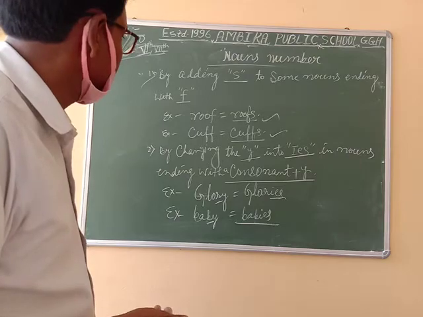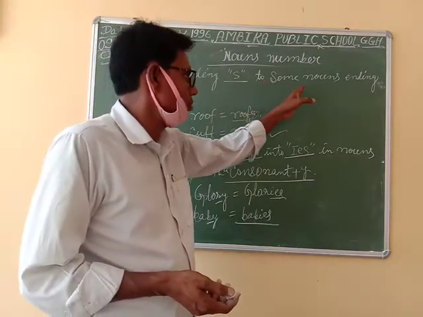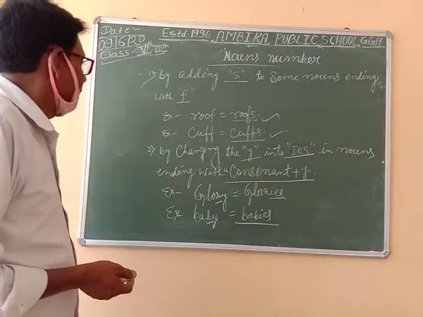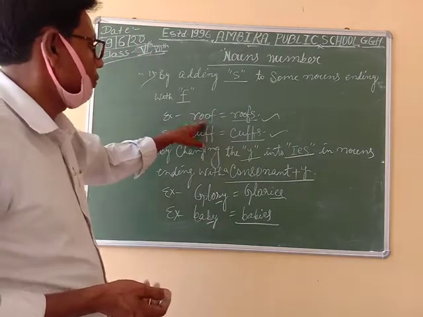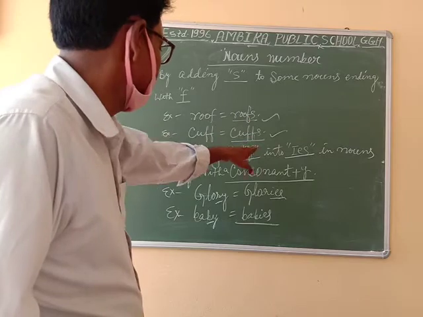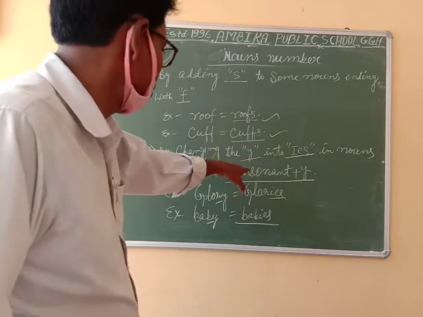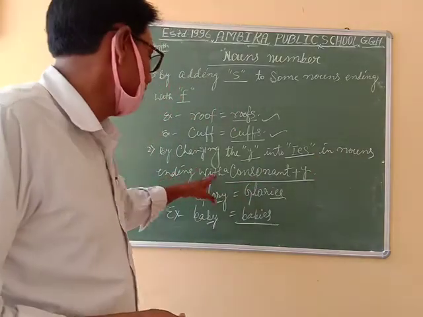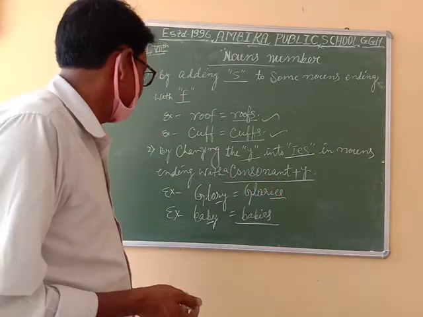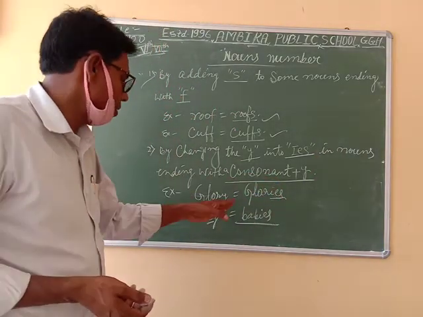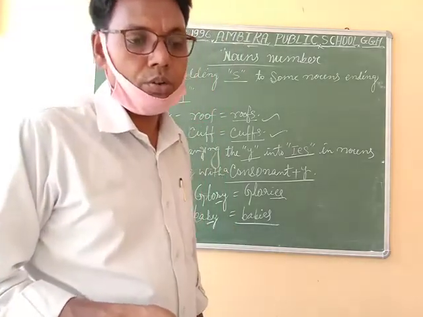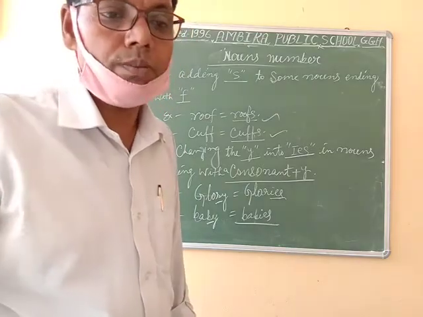So the facts so far: by adding s to some nouns ending with f, roof, roofs, cuff, cuffs; changing the y into ies in nouns ending with a consonant plus y, just like glory, glories, baby, babies. I think there is no doubt and no problem.